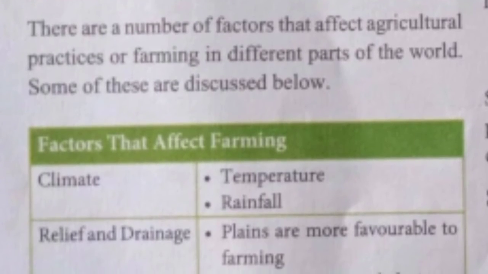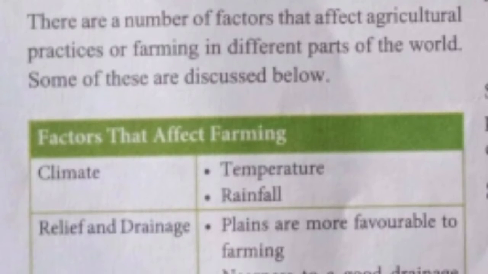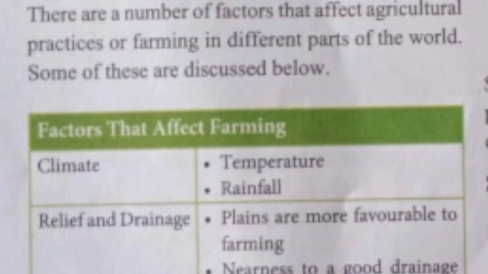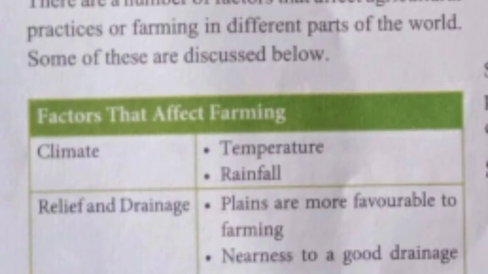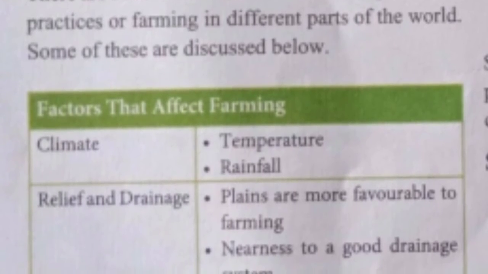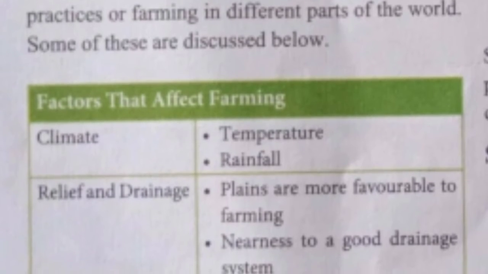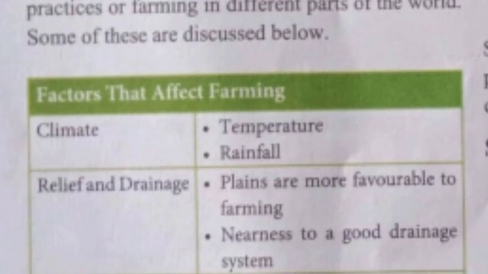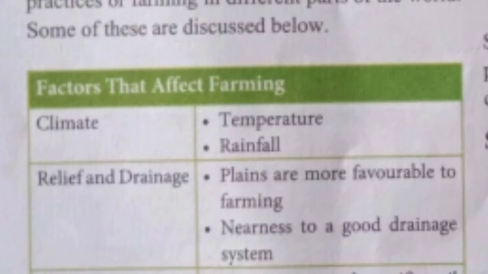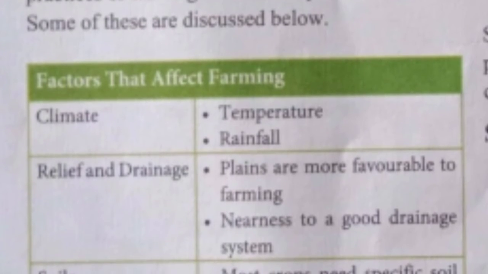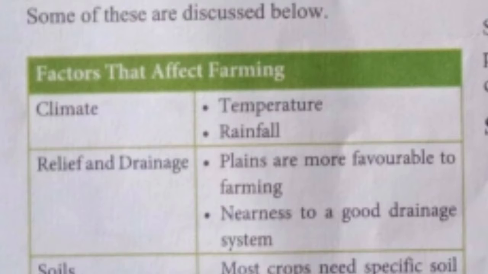While talking about relief, as compared to mountain areas, plains are more favorable to farming. Drainage also affects farming. If you see the valleys of rivers, you can see good farming there. The land in the valleys of rivers is more fertile.